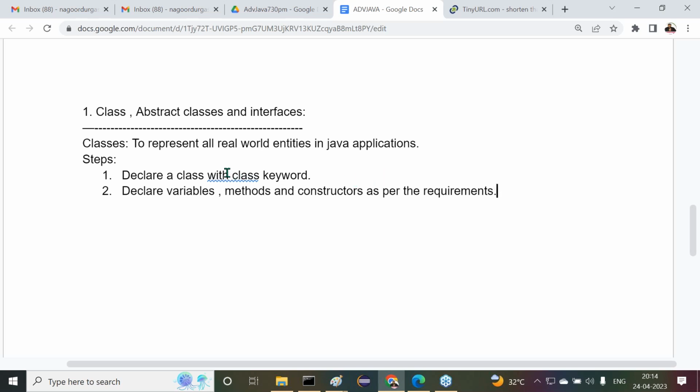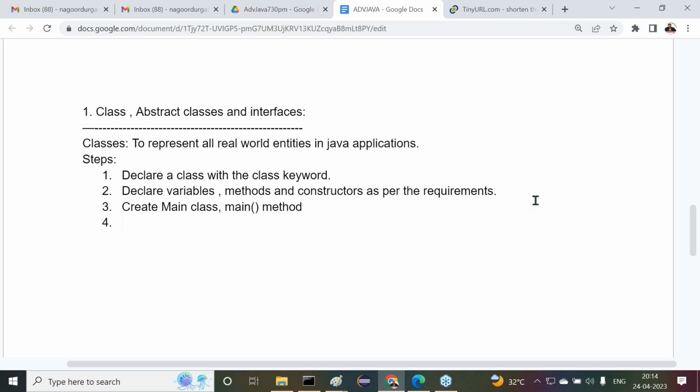I'm giving the total refreshment of this core Java content. Just one time, 2 to 3 days of time overall. After that, I will start direct to JDBC. Declare variables, methods, and constructors as per the requirement. Then after that, create main class, main method. Am I right or not? Create what there? Main class, main method. Fourth one is what there?